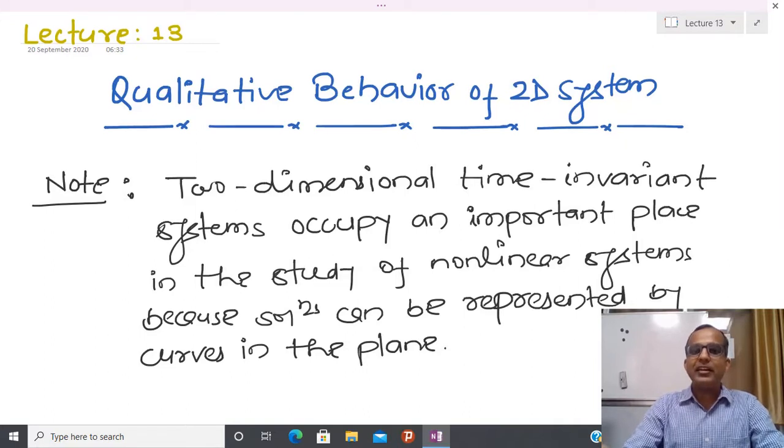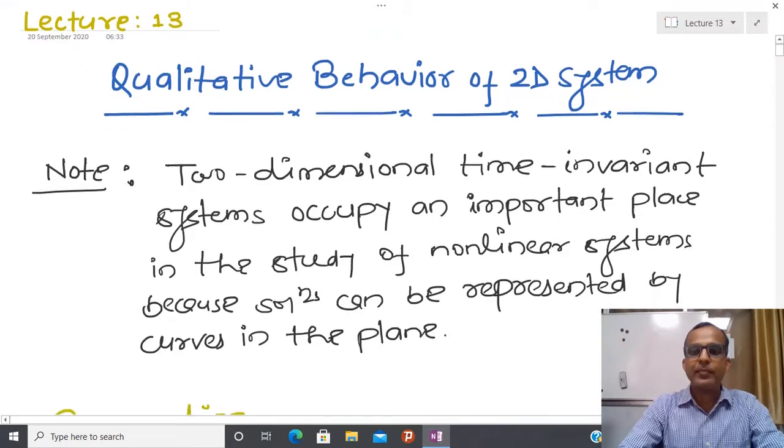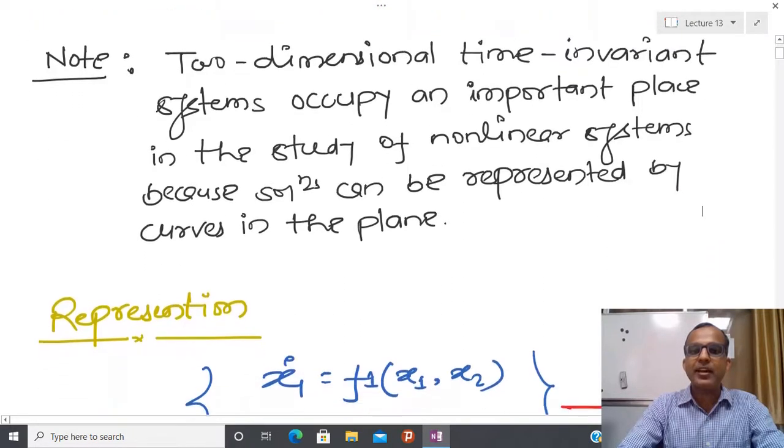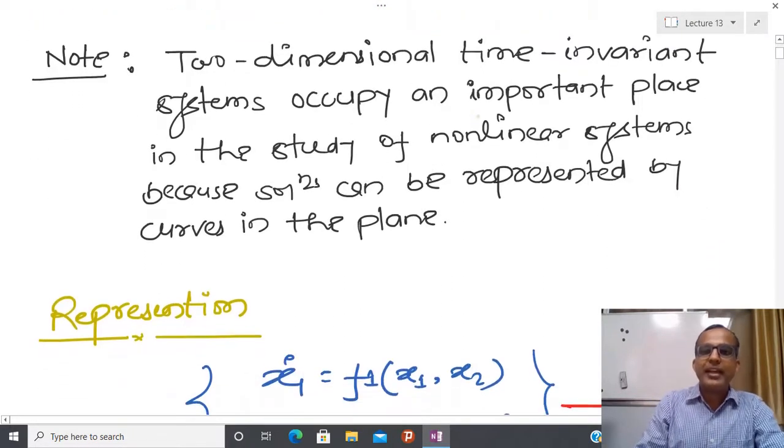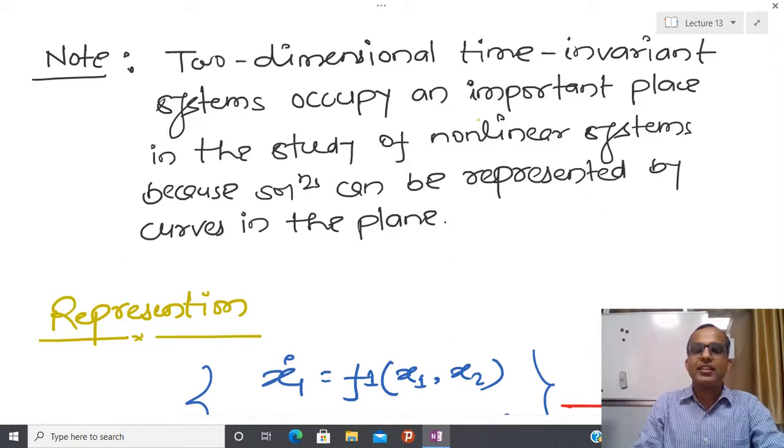I have written one note here that two-dimensional time invariant systems occupy an important place in the study of nonlinear systems because solutions can be represented by curves in the plane.